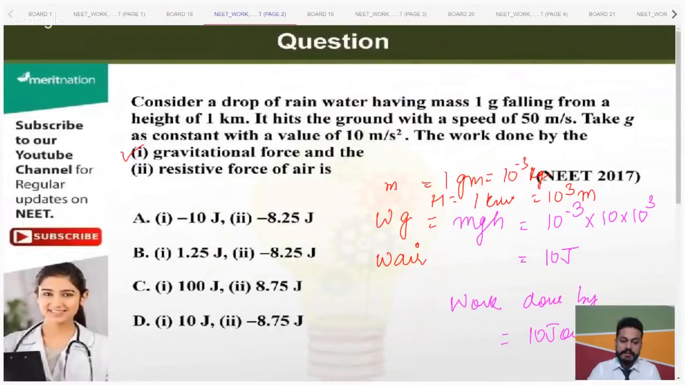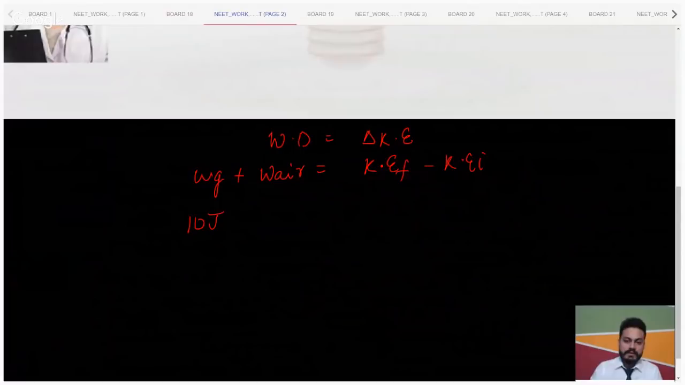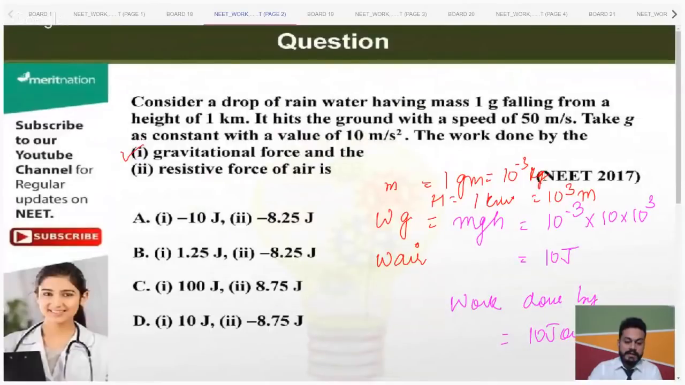Velocity is given as 50 meter per second. So work done by air we need to find, and we can very easily see that kinetic energy initial is 0, but for kinetic energy final the parameters are given in the question. So half mv square. Let's see what are the values of these. Mass is given as 10 raised to the power minus 3 kilogram.